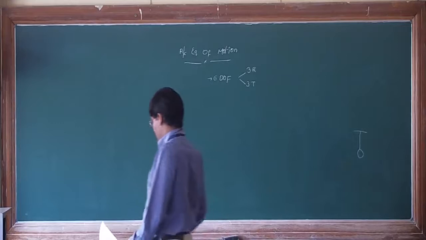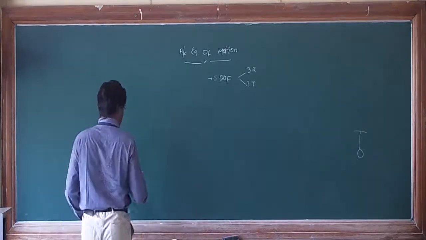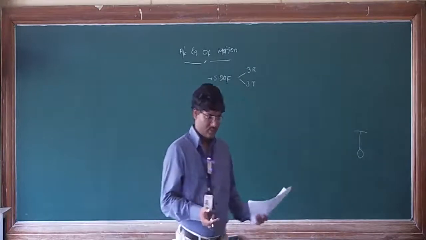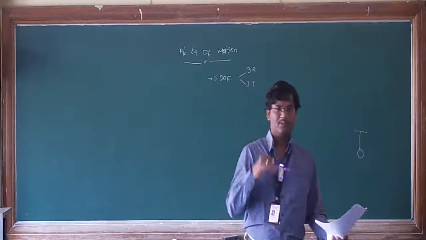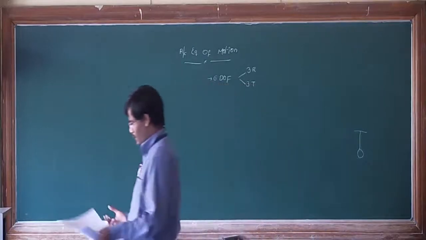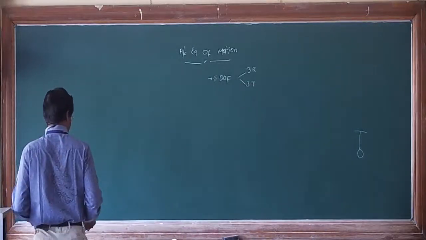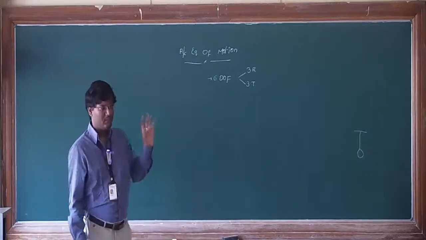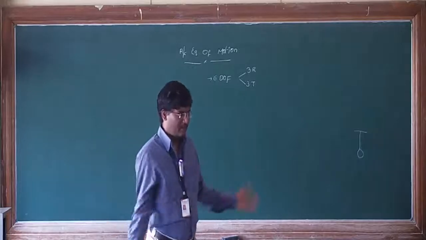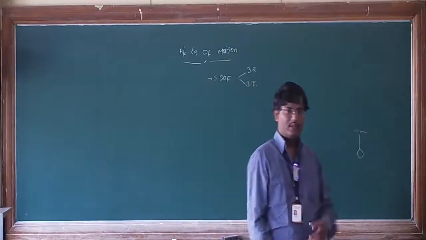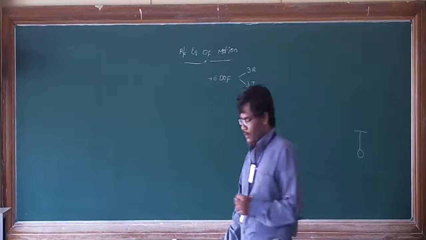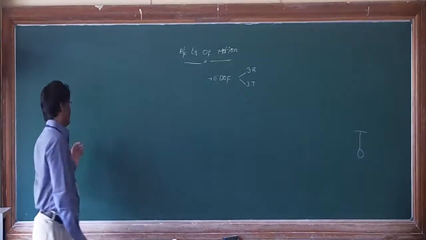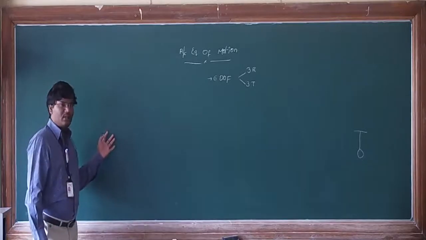Yesterday in the previous class we discussed the assumptions. Because it is a complex problem, we are taking some assumptions to derive the equations of motion. Are you with me, everyone? I hope everyone understands why we are taking assumptions. You can derive without assumptions also, but the problem is very complex, so to escape from that complexity we are making some assumptions.